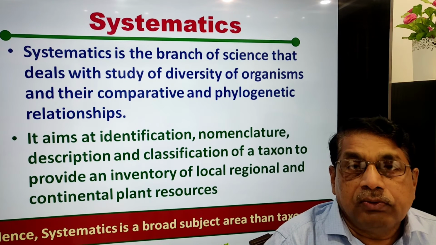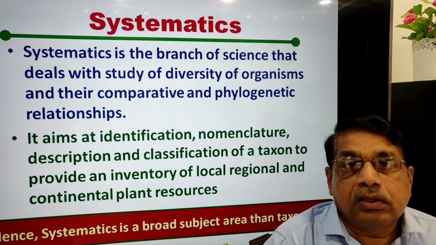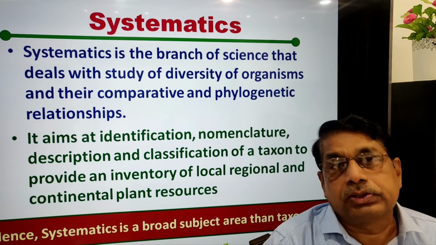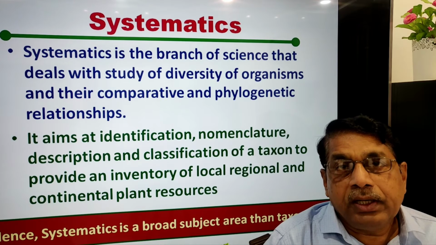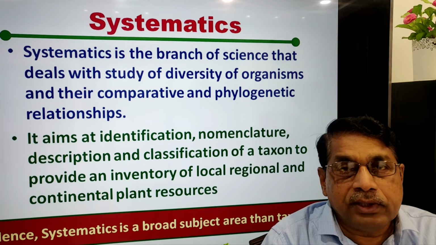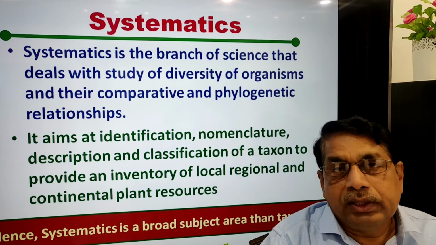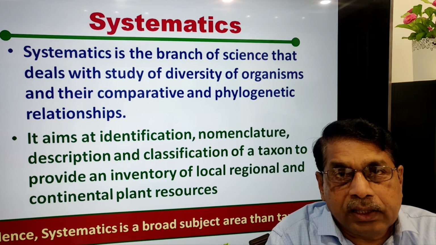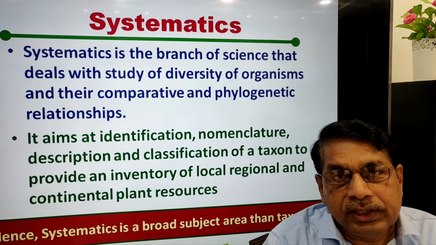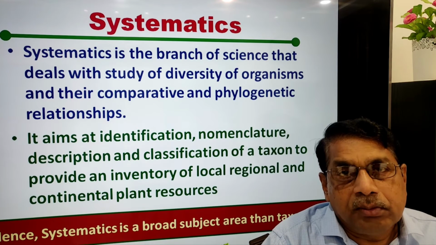Let us take one example of systematics. The flora and fauna of a particular state, for example, let us take Jharkhand or Uttarakhand or Madhya Pradesh. Systematics deals with what are the different plants, what are the different animals available in those states. Where do they live? How do they live? What is the relationship between the plant communities in that state? What is the phylogenetic order? How did they evolve? And what are their ethnobotanical importance?